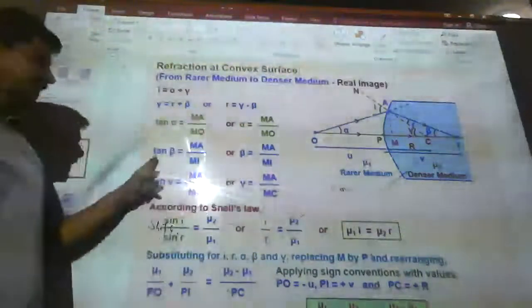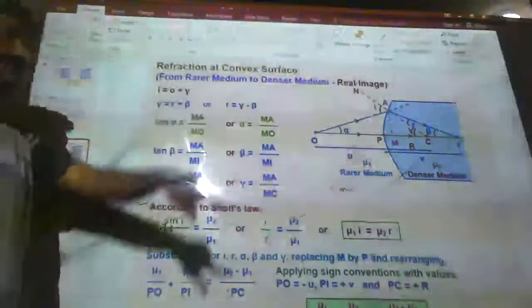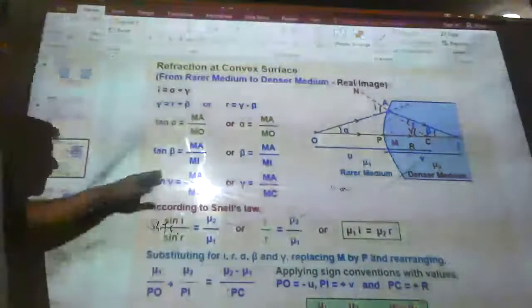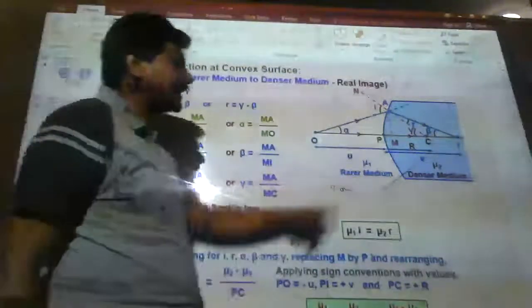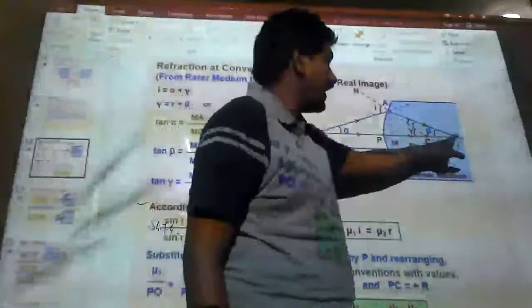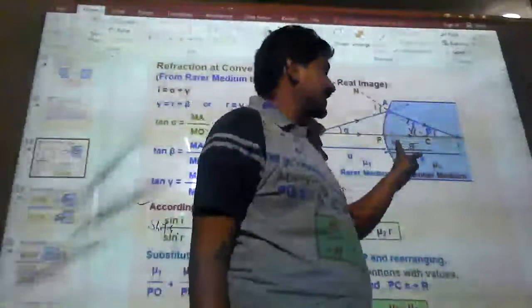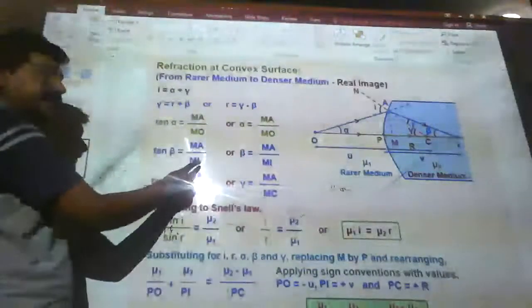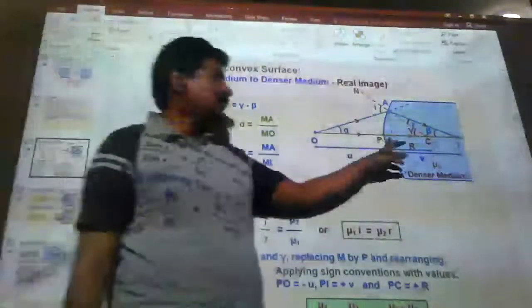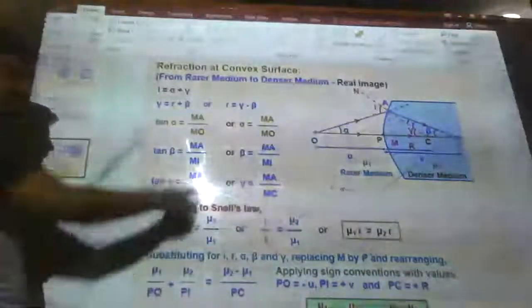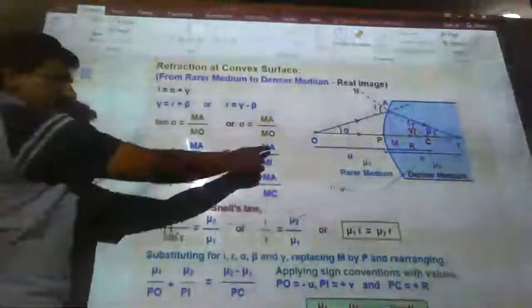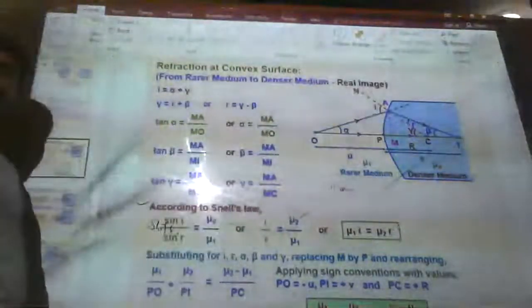Okay? Same way, tan beta I am taking now. For taking tan beta, I should consider triangle AMI. Opposite side, adjacent side. So beta equal to MA by MI. MI is the distance from here to here. That is also a small angle, beta equal to MA by MI.